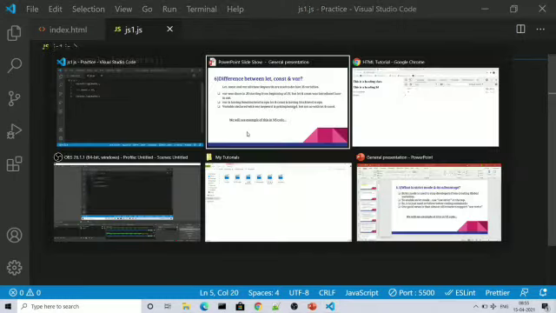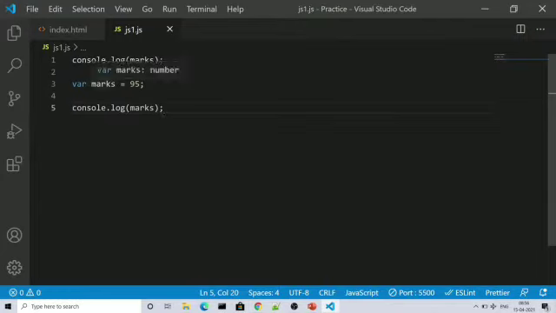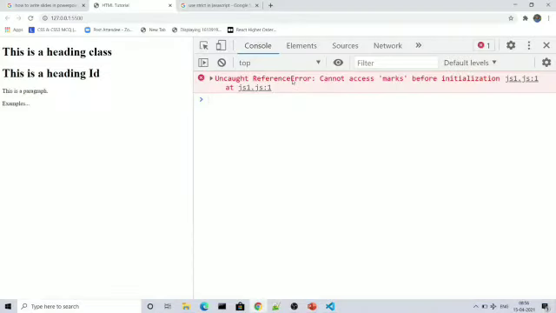Now we will see what is happening. Yes, it is saying undefined. It is not saying that the variable is not accessible, nothing like that. It is saying undefined. But if I change this var to let, then we'll see what is happening. Now it is saying cannot access marks before initialization.